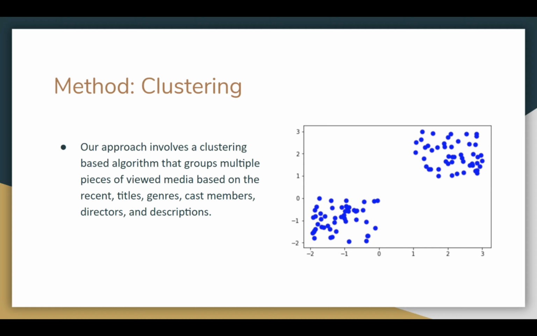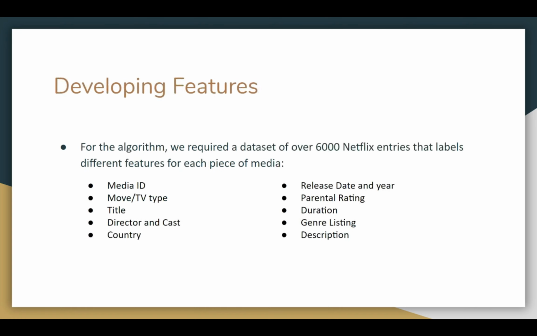Clustering is the process of grouping similar data objects together. It makes searching for recommendations much easier, which is important when you remember that Netflix is a very large service and has thousands of entries to search through. So for our model and our algorithm, we needed a data set with a big chunk of Netflix entries. Now, Hernan, care to elaborate on these Netflix entries?